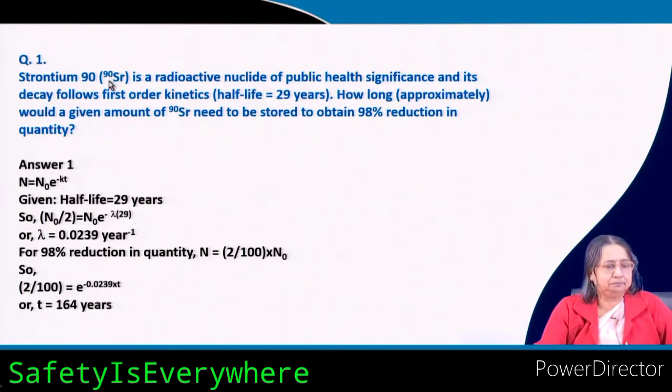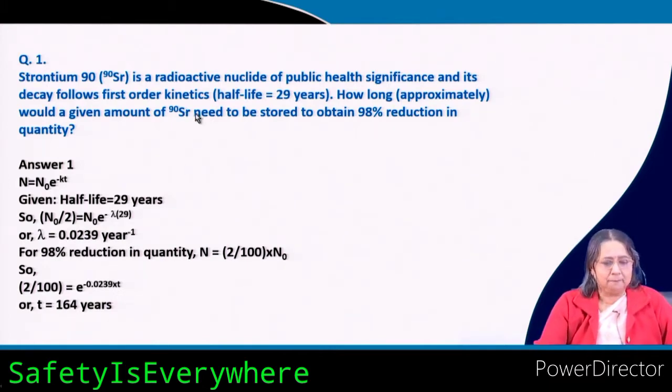Carbon-14 means the carbon element with mass number 14, because the atomic number is always the same for a particular element, but the mass number changes for different isotopes.